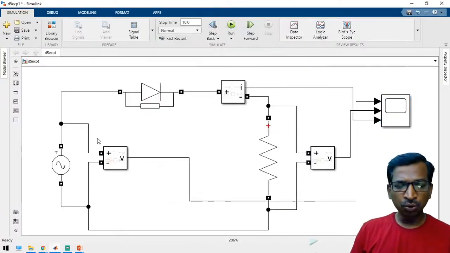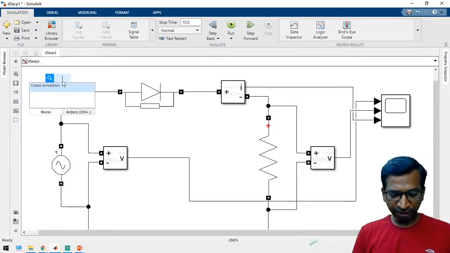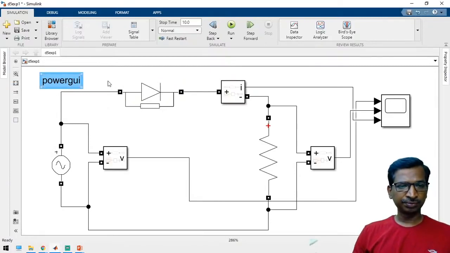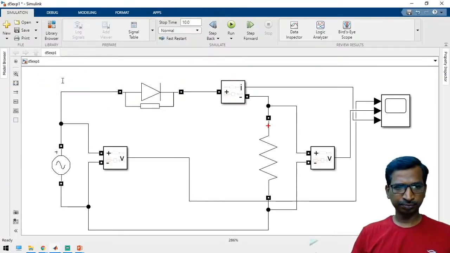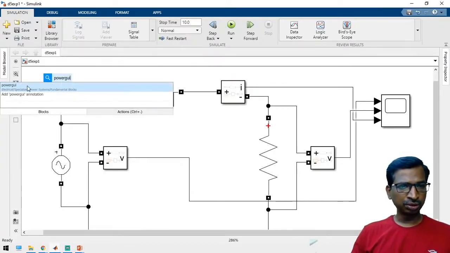Now we have one more important component called powergui. In the Simscape elements, we have added the solver configuration, right? Similarly, we have to include the powergui block. Just double click, type powergui. This is similar to a header file. So this is the powergui block.